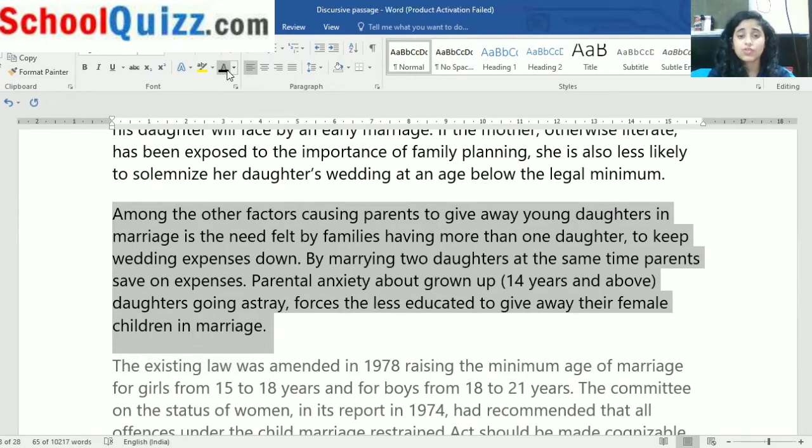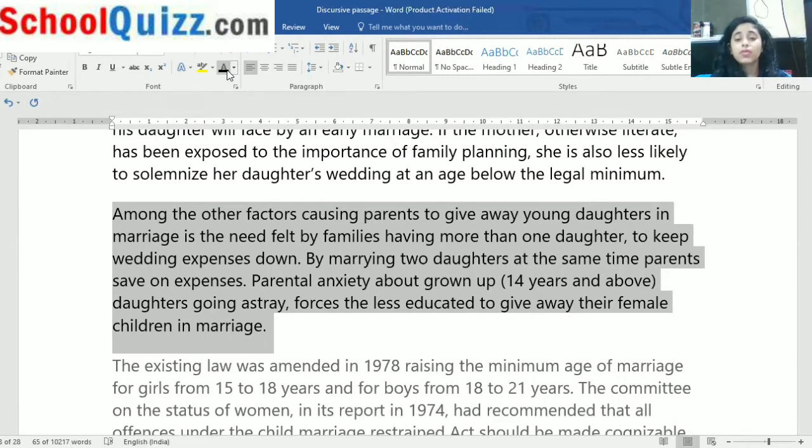Among the other factors causing parents to give away young daughters in marriage is the need felt by families having more than one daughter to keep wedding expenses down. Now they do not want to have more than one daughter. Why? Because of the wedding expenses. By marrying two daughters at the same time, parents save on expenses. If they have more than one daughter, what do they do? They try to marry the two daughters at once, whatever age difference there may be. They don't care.